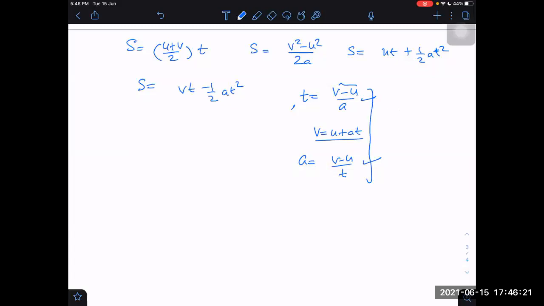Similarly, for displacement, I prefer to think in this way: first one, average velocity into time. Okay, it is a matter of choice. If you are more comfortable with any one of these, you can use that one. Okay.